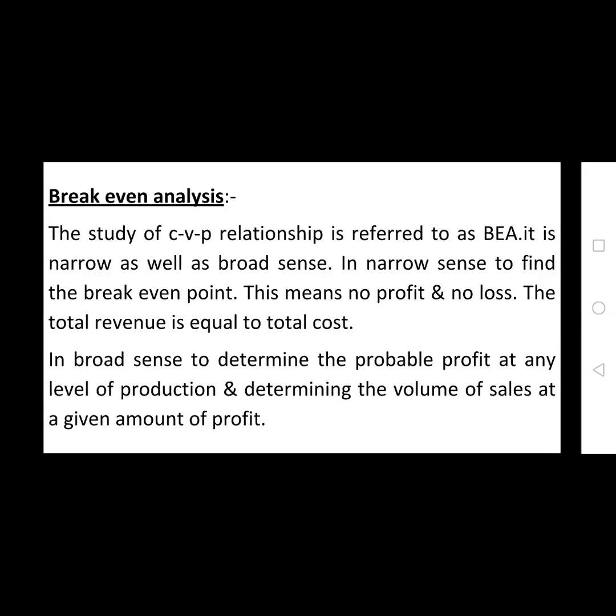For example, if a company produces 10,000 units of output and its total cost is 10,000 rupees, and if the company sells these 10,000 units in a market, the income to the company is also 10,000 rupees.